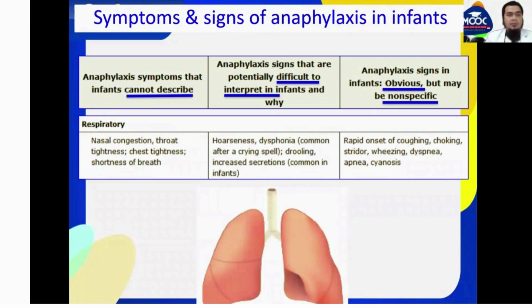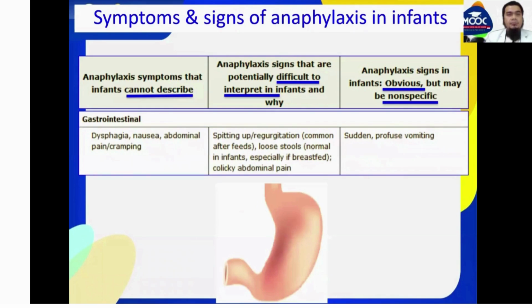Anaphylaxis symptoms that infants cannot describe in the respiratory system include nasal congestion, throat tightness, chest tightness, and shortness of breath. Signs that are potentially difficult to interpret in infants include hoarseness, dysphonia, drooling, and increased secretion. Signs in infants that are obvious but may be non-specific include rapid onset of cough, choking, stridor, wheezing, dyspnea, apnea, and cyanosis.